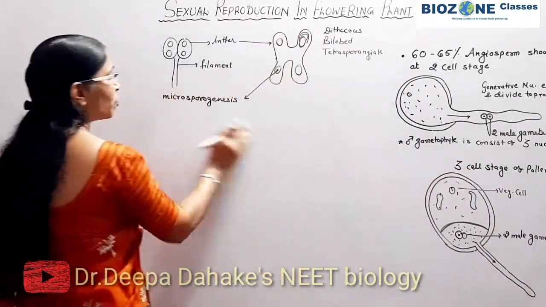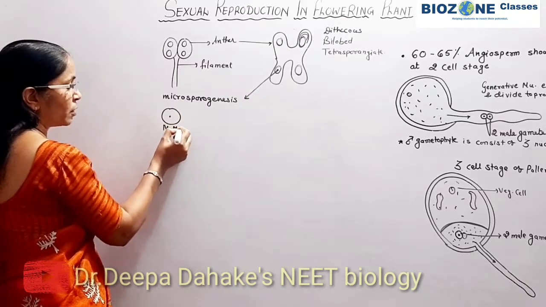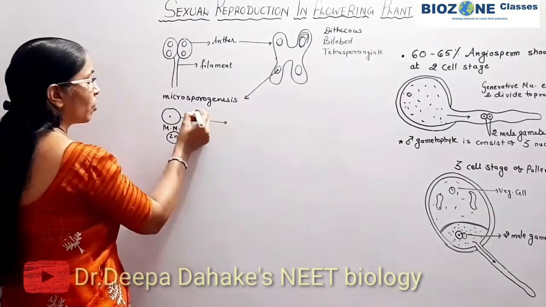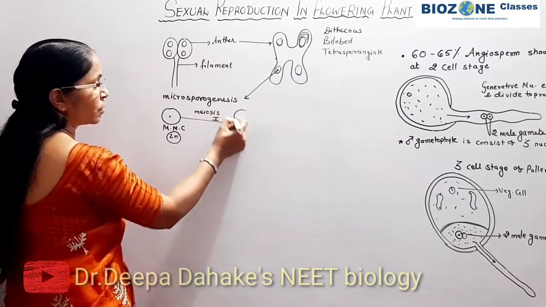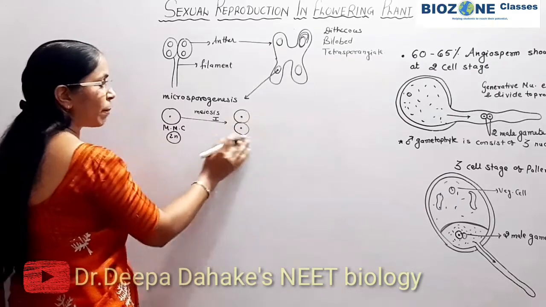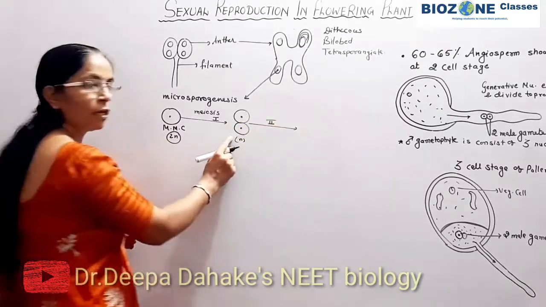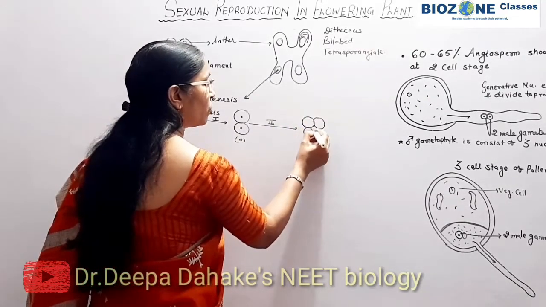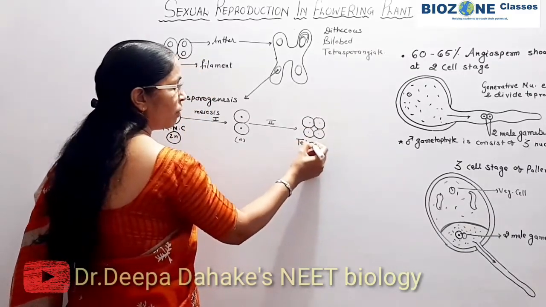So here in microsporogenesis, remember, this is the microspore mother cell. This microspore mother cell is diploid. It undergoes meiosis 1. As you all know, meiosis is completed in 2 stages. So 2 microspores, haploid cells, are formed. Both the cells individually enter meiosis 2, and upon that they will lead to the formation of a tetrad of microspores.